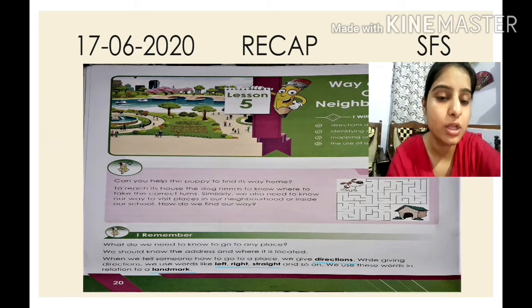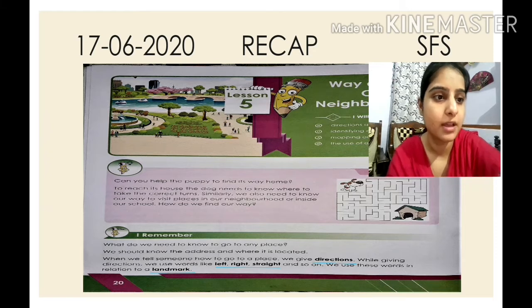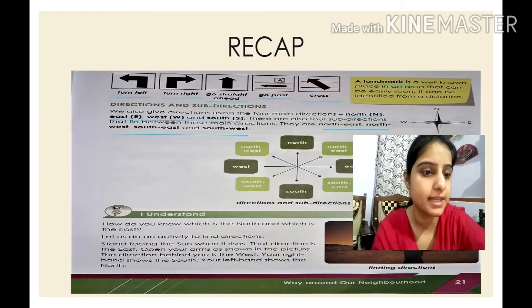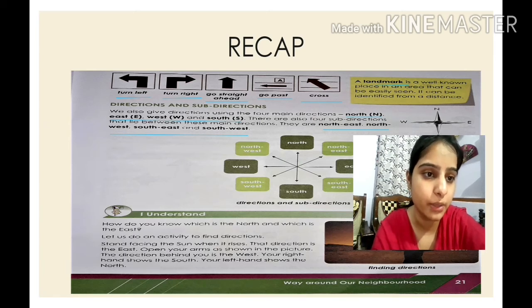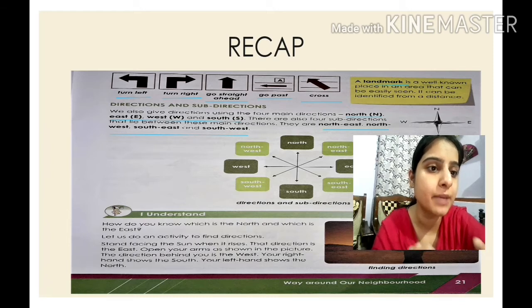Then children, we have also come across the word landmark. What is landmark? We have studied, isn't it? So you see page number 21 of your book, children. A landmark is a well-known place in an area that can be easily seen. It can be identified from a distance. So as I told you, children, there are some famous places in your area with the help of which it is easy to find the place, isn't it?